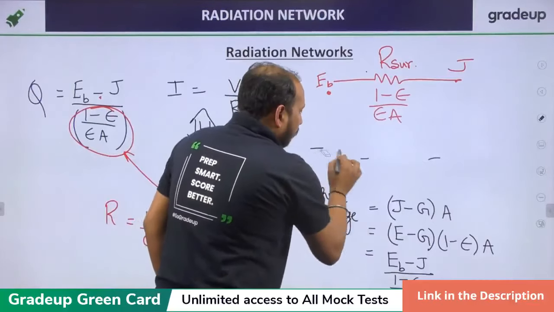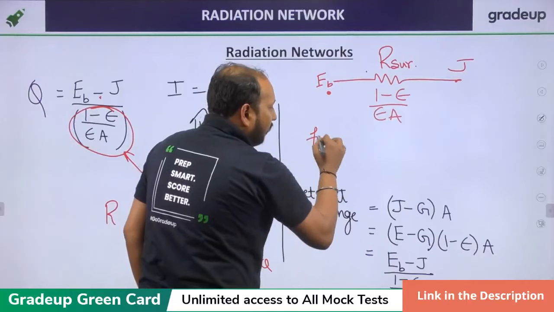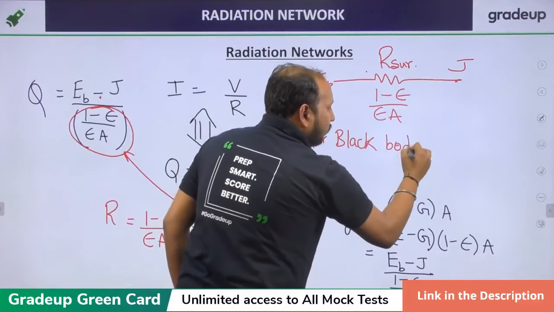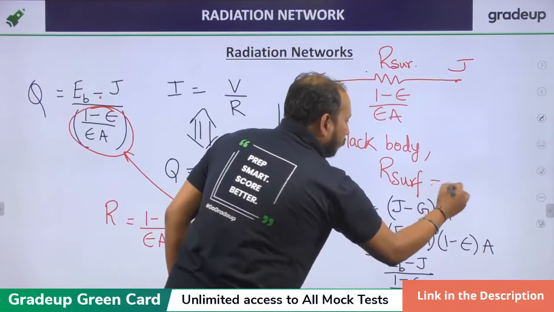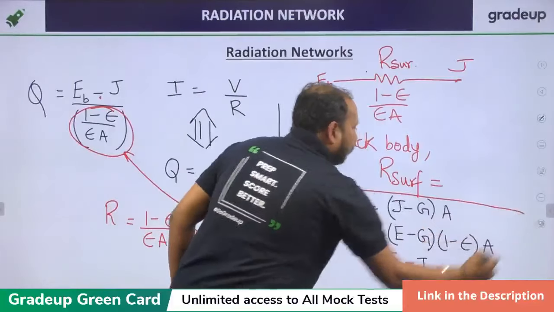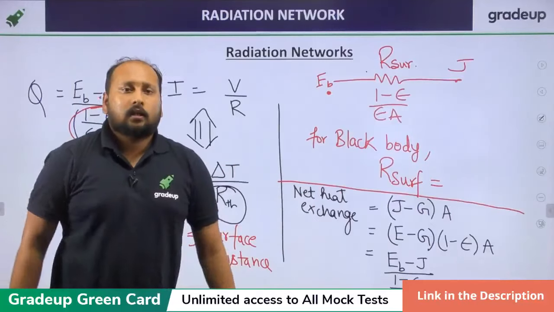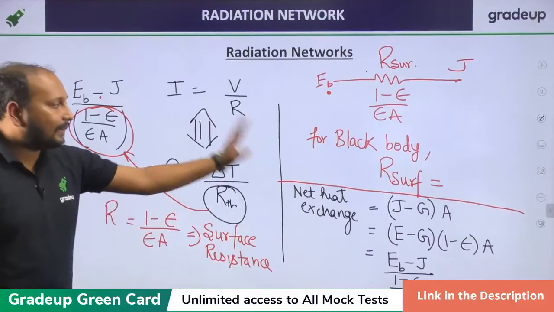Clear? So my next question to all the students is, for a black body, what is R surface? Quickly tell me. For a black body, what should be the value of surface resistance? You have understood what surface resistance is. Now quickly respond.